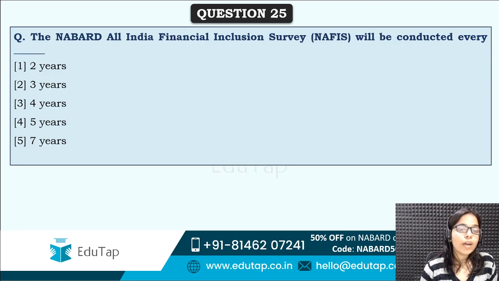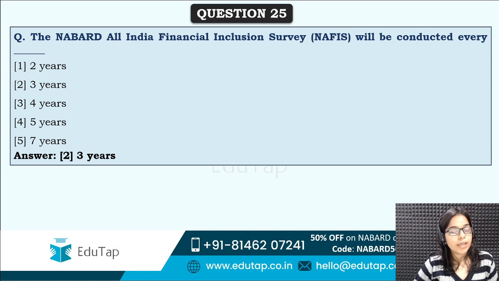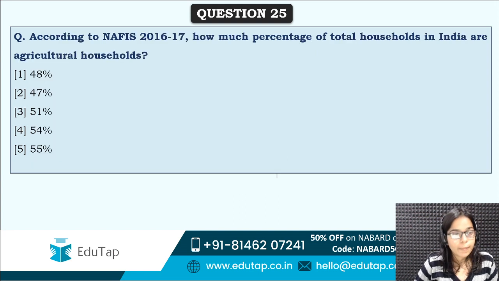Next is, the NABARD All India Financial Inclusion Survey, which is NAFIS, will be conducted every. So what is the frequency of this survey? It will be conducted every which year? 2 years, 3 years, 4, 5 or 7? What is the frequency of NAFIS survey? Correct answer is 3 years. So this survey will be conducted every 3 years.